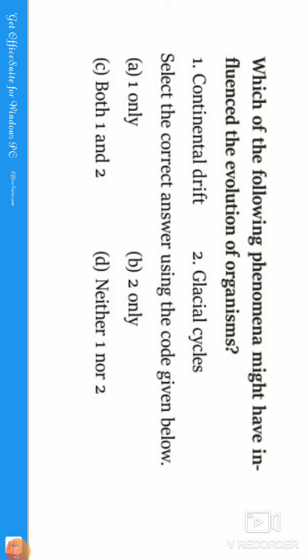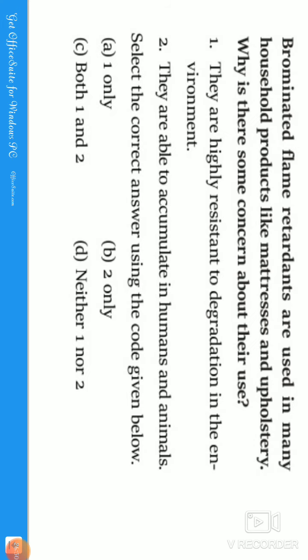And the glacial cycles, guys, okay. So the formation of the glaciers some years back, okay. Different forms of the glacial cycles have influenced the evolution of organisms. So both statements, that is the continental drift and the glacial cycles, have influenced the evolution of organisms. So the correct answer is C, both 1 and 2. Let us see. Exactly, guys. So the next question.